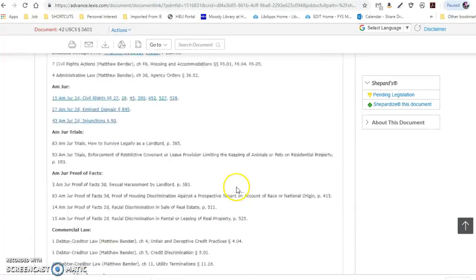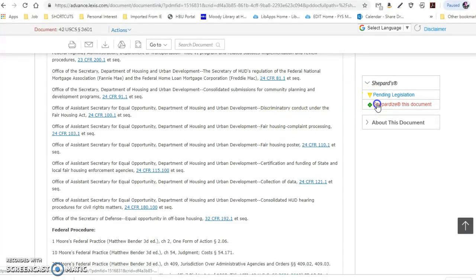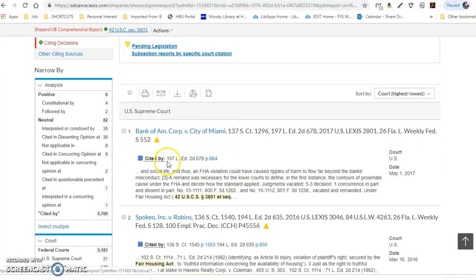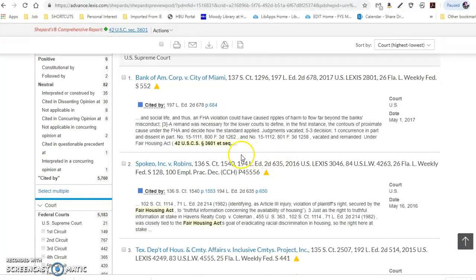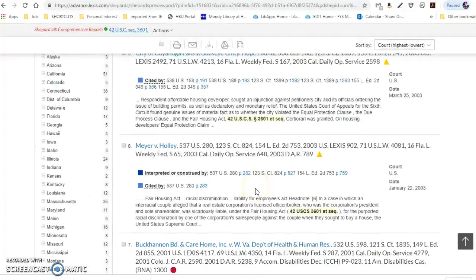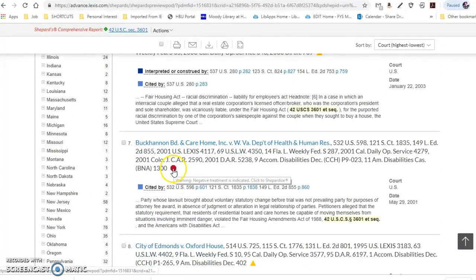Okay. There's also this Shepardize this document, to see if it's still current, and this is pending legislation. Right here, Bank of America Corporation in the city of Miami. What's the date on that? May 2017. So these are some things you also might want to look at where they're mentioning that Fair Housing Act and arguing something. This is, I think, a warning sign.